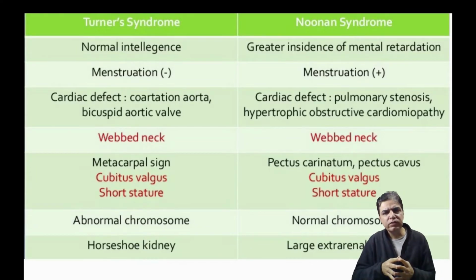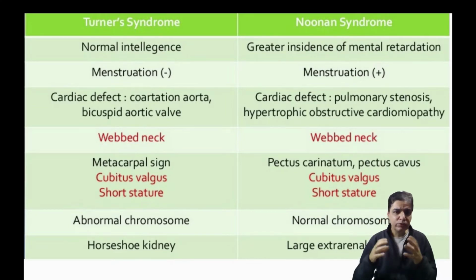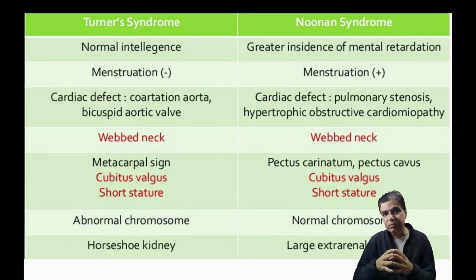One of the most common questions which is usually asked is: what is the clinical difference between Turner syndrome and Noonan syndrome? Now, on the face value, it seems like Noonan syndrome and Turner syndrome have got a lot of similarities, to the extent that some people call Noonan syndrome the male counterpart of Turner syndrome. But in order to differentiate between the two, we have to do genetic testing as well as chromosomal testing.